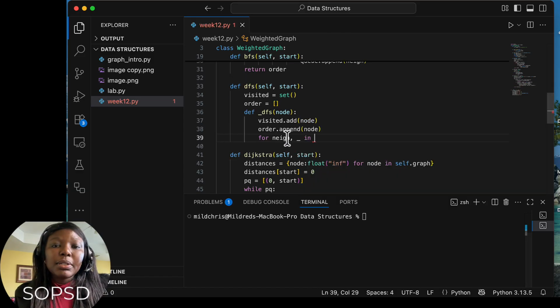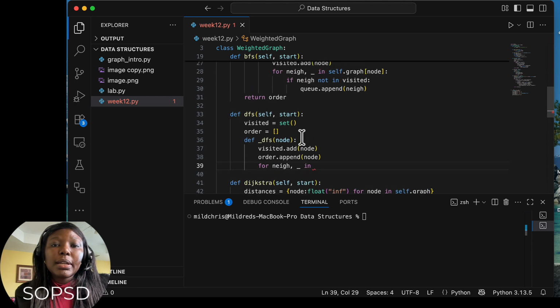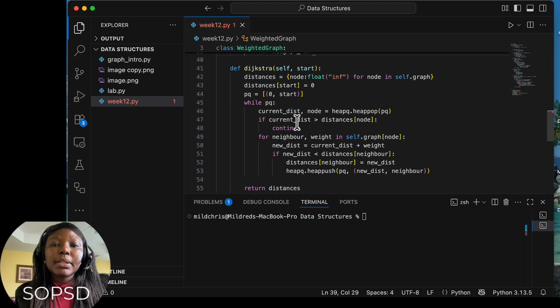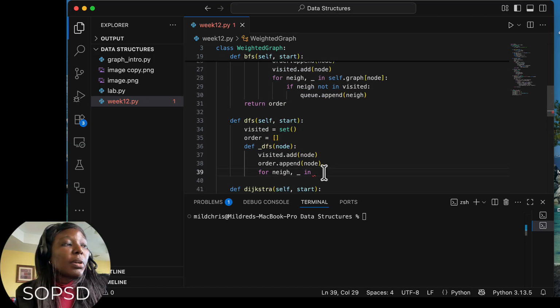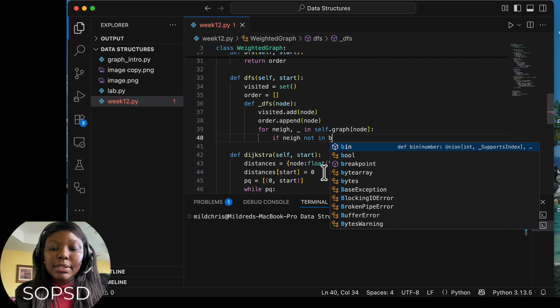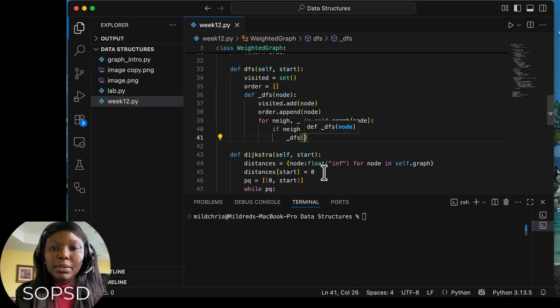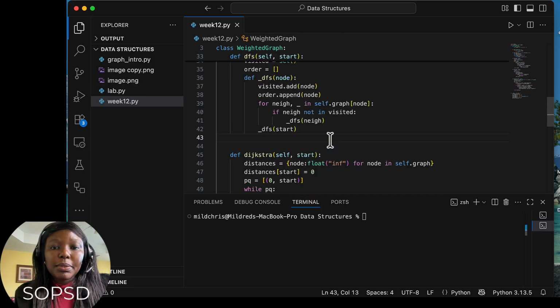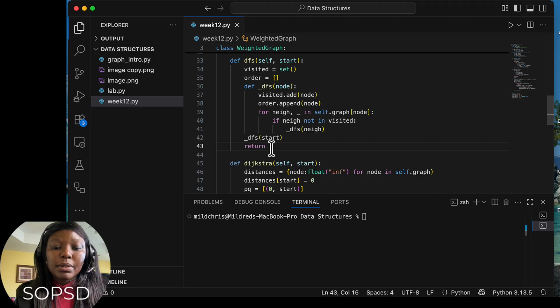You can use anything, you can put neighbor I, or you can do it like we did, you can say for neighbor weight, whatever you want to do there. So I just put for neighbor a throwaway. We don't really need it, we just need to iterate in self.graph node. If the neighbor is not in visited, then we want to recursively call this, right? And then let's say DFS start, and then let's return the order.